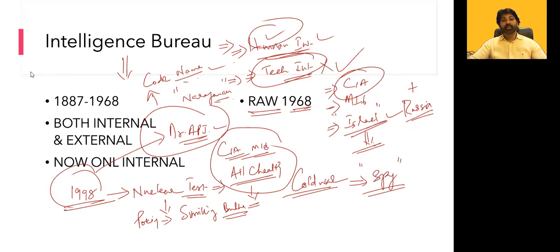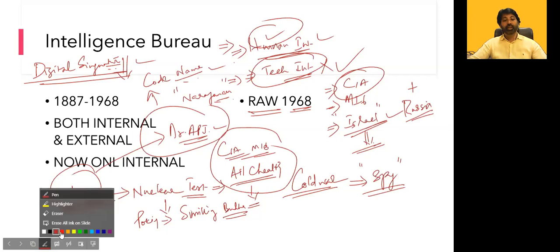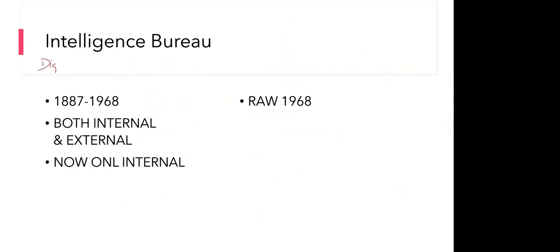And there is something called a digital signature. What do you mean by that? Anybody know that? Digital signature. They erased the entire digital signature also, so that they could cheat the entire world. No, I didn't understand the digital signature.